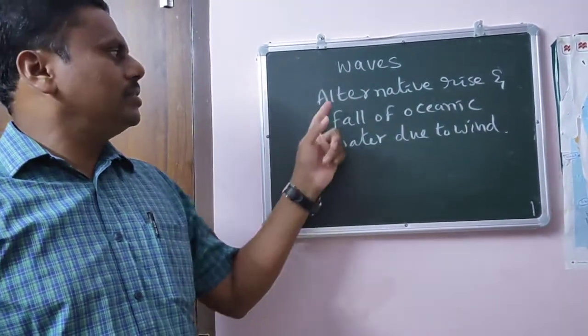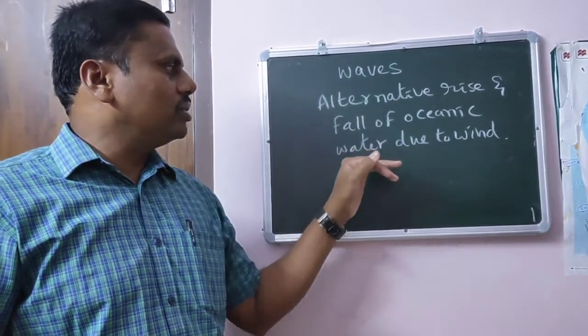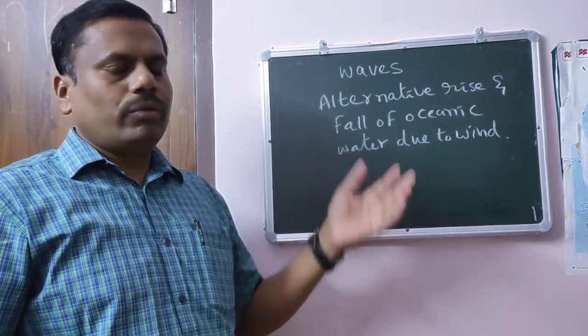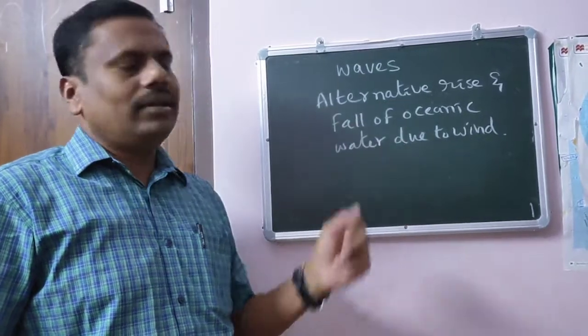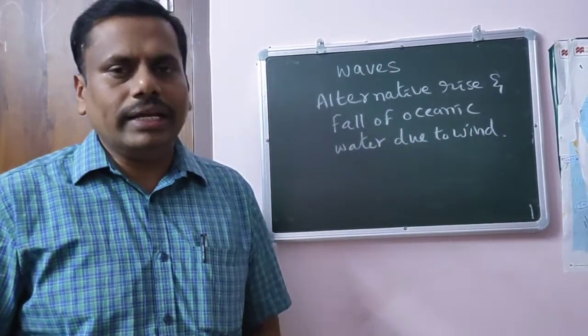How do we define waves? Alternative rise and fall of oceanic water. Why do you find alternative rise and fall? Due to what? Due to wind.